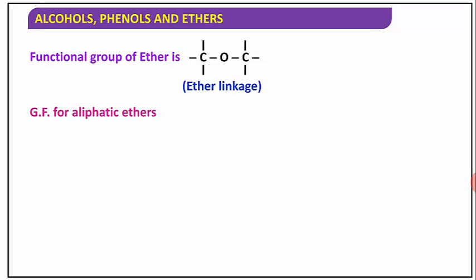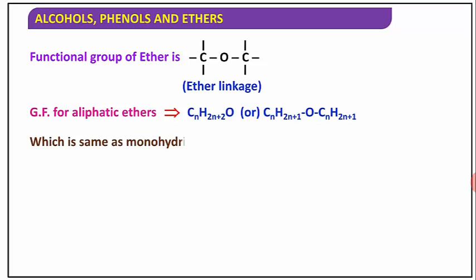The general formula of aliphatic ethers is CnH2n+2O, which is the same as that of a monohydric alcohol.